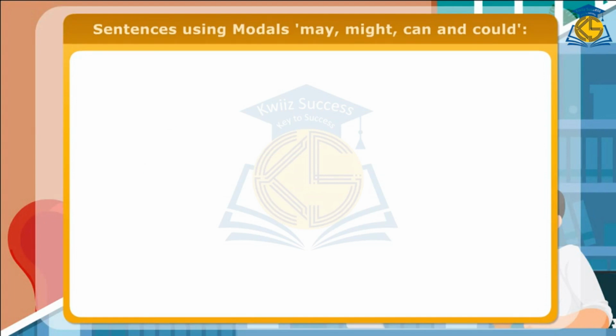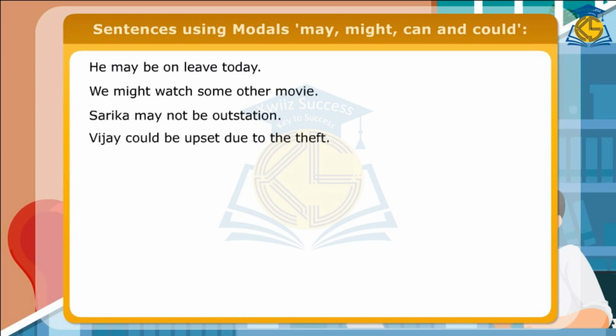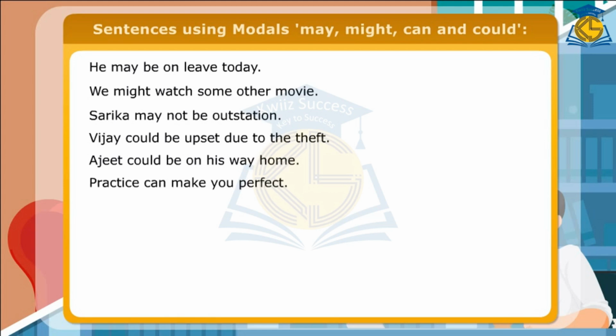Here are a few more sentences using modals may, might, can, and could. He may be on leave today. We might watch some other movie. Sarika may not be outstation. Vijay could be upset due to the theft. Ajit could be on his way home. Practice can make you perfect. Poor ventilation can cause health problems.